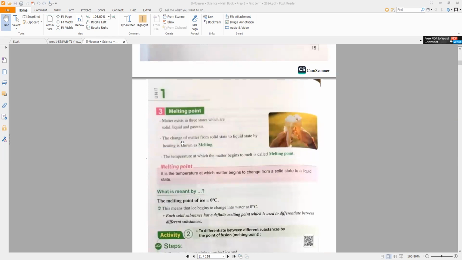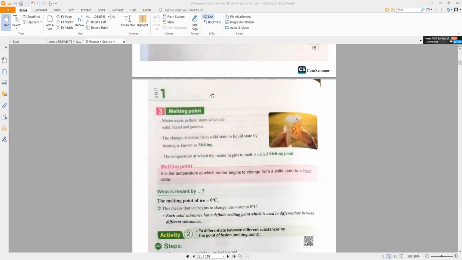Number 3 in physical properties in this lesson, the melting point. What is the meaning of melting point? There is a difference between melting point and the melting process. The melting process means the process in which the matter changes from solid state to liquid state by heating. But melting point is the temperature at which the matter begins to change from solid state to liquid state.